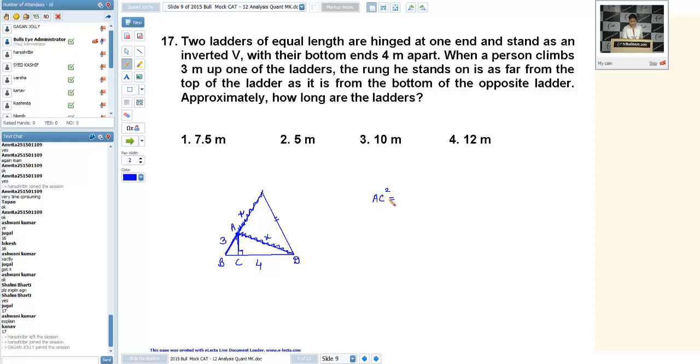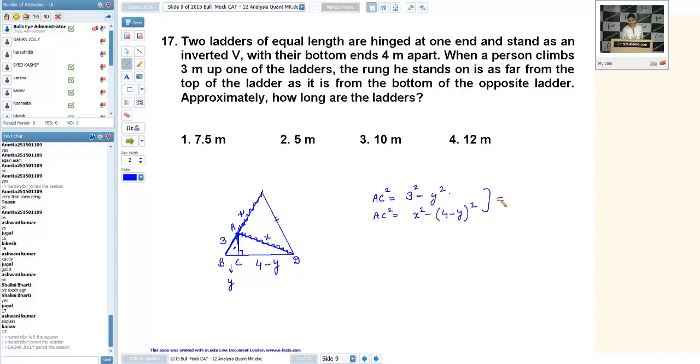AC square will be, if I take the smaller triangle, 3 square minus y square, where this length be y, then the remaining length is 4 minus y. Now if I take the bigger triangle, it will be x square minus (4 minus y) square.